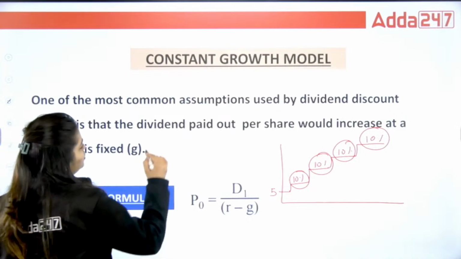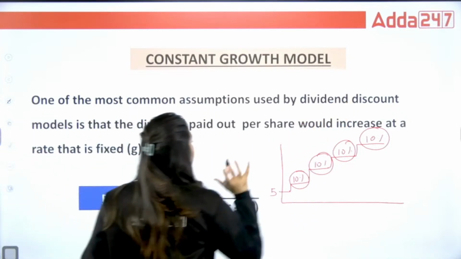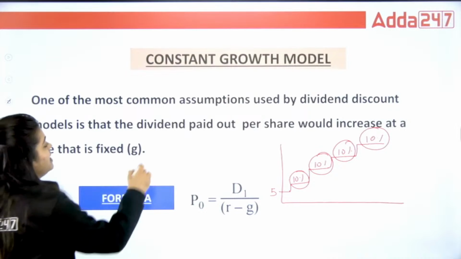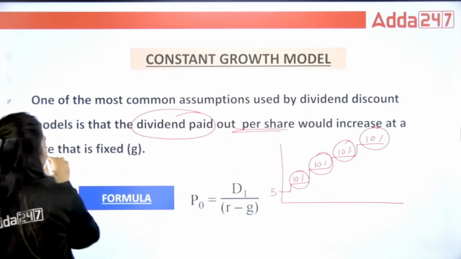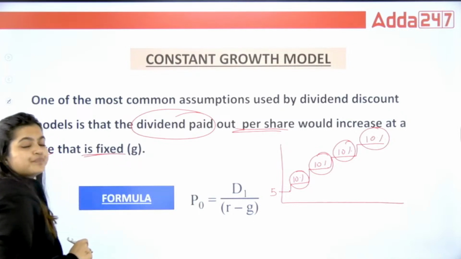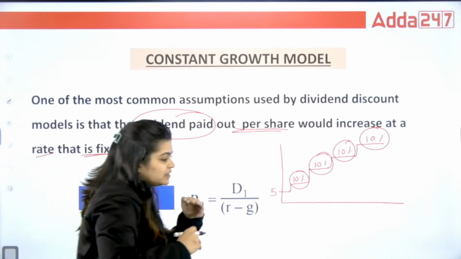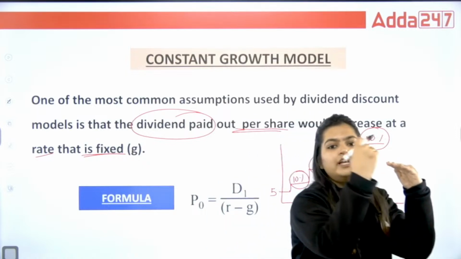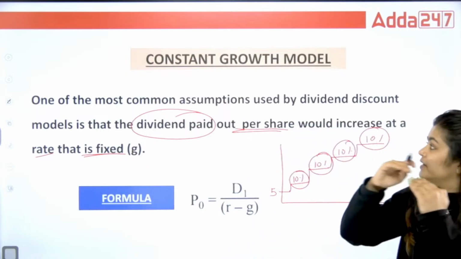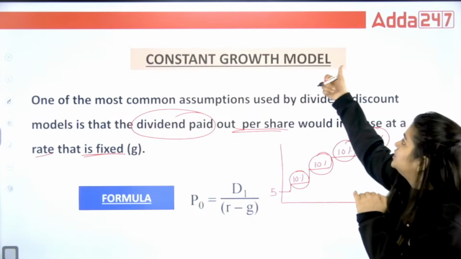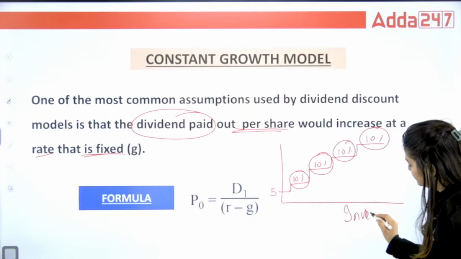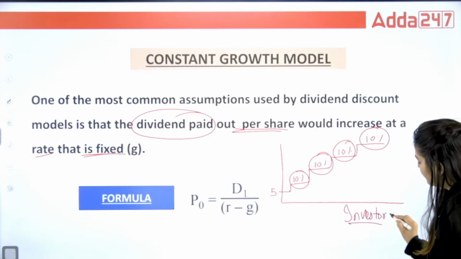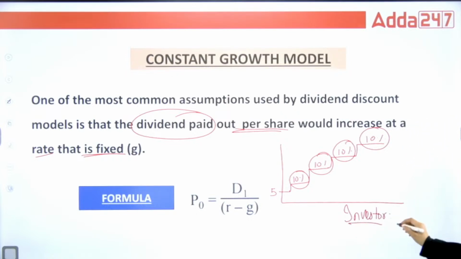One of the most common assumptions used by the constant dividend discount model is that the dividend paid out per share would increase at a fixed rate. When we see a fixed increase, then we are going to use the constant growth model. Suppose as an investor I want to purchase Reliance company shares.